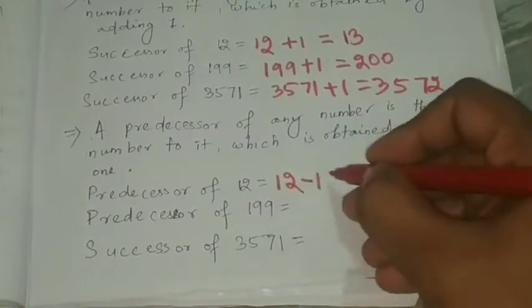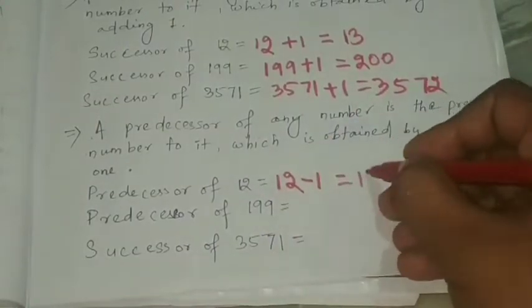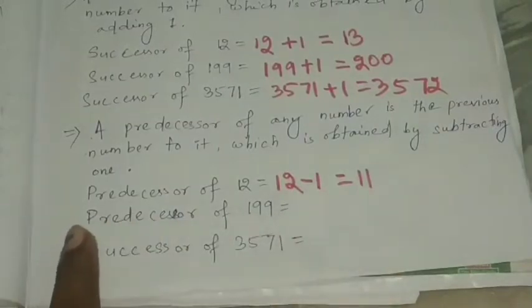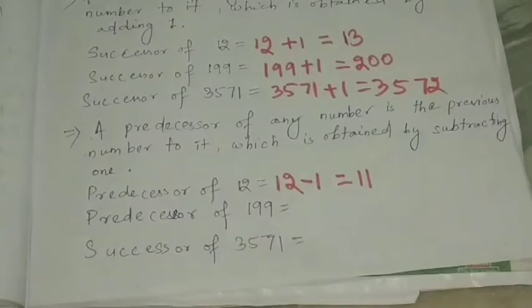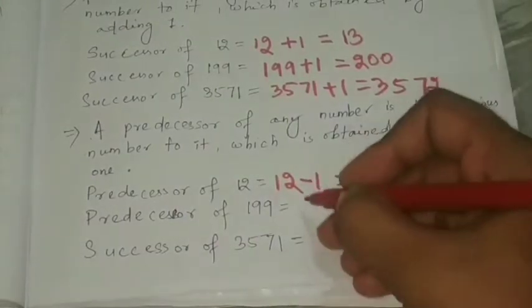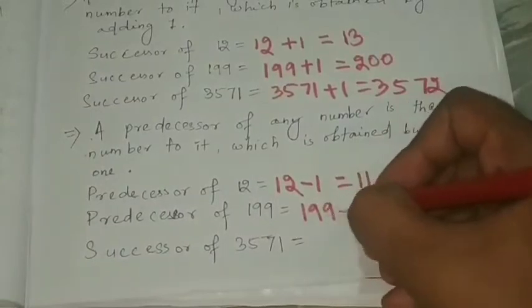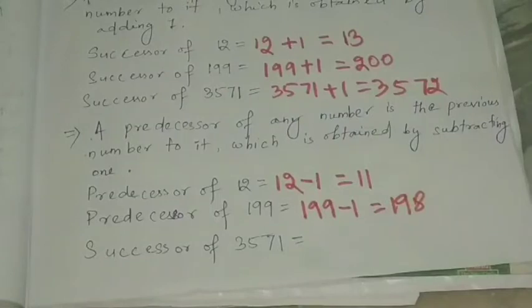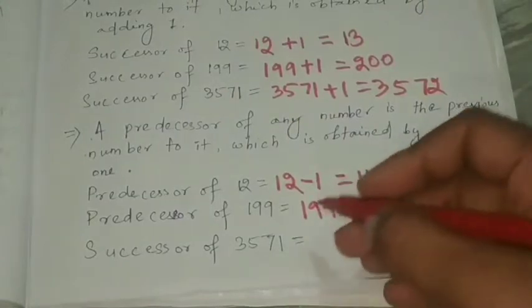We are subtracting 1 from 12, and we get 11. So the predecessor of 12 is 11. Next, predecessor of 199. We have to subtract 1: 199 minus 1 is 198. So the predecessor of 199 is 198.